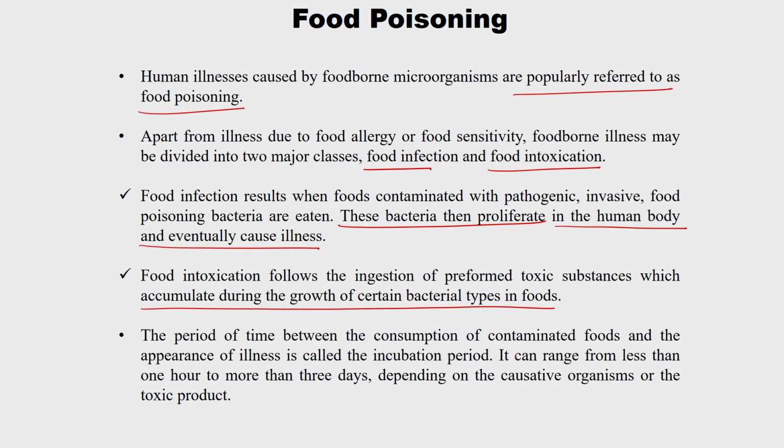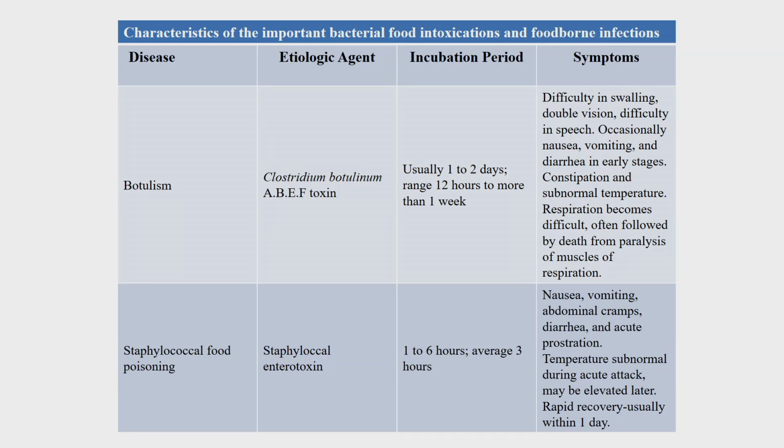The period of time between the consumption of contaminated food and the first appearance of illness is nothing but the incubation period. For example, in the morning I have eaten, and after 2 hours I started vomiting. So the time in between is the incubation period. It ranges from less than 1 hour to more than 3 days, depending upon the causative organism or the toxic product. So, certain things we discuss here.